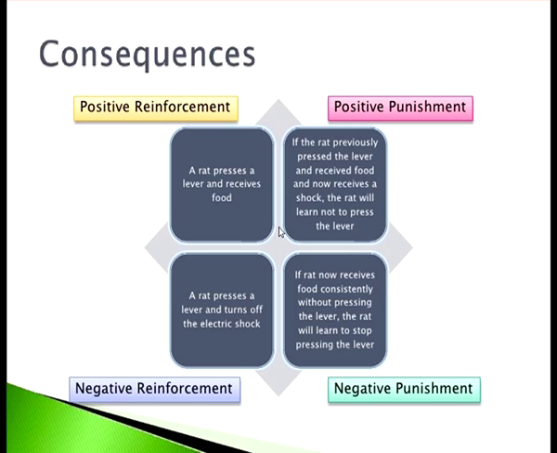So, a rat presses a lever and receives food, this is positive reinforcement, and a rat presses a lever and turns off the electric shock, that is a negative reinforcement. Similarly, a positive punishment: if the rat previously pressed the lever and received food and now receives a shock, the rat will learn not to press that lever. Negative punishment: if the rat now receives food consistently without pressing the lever, the rat will learn to stop pressing that particular lever.